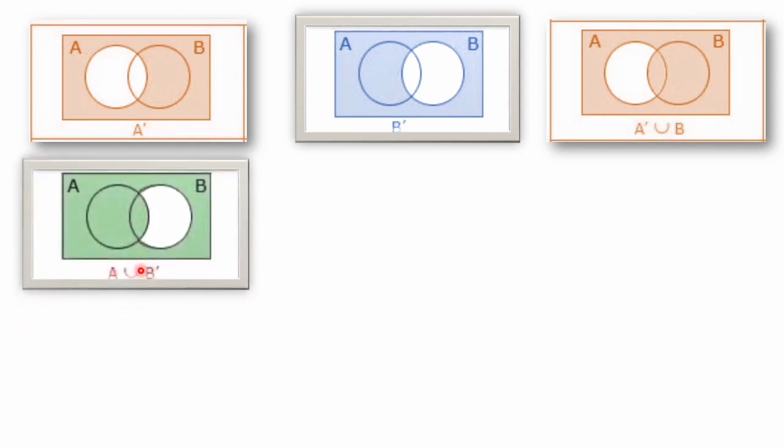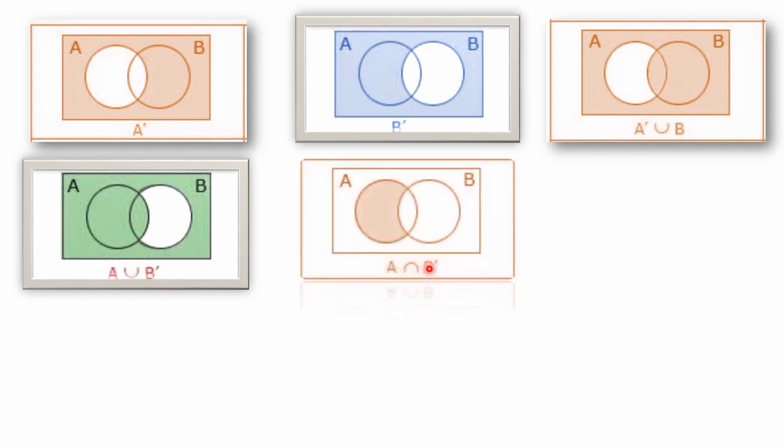Next is A union B dash. The A circle fully we will take, union together with outside of B. B naught means outside of B. So the A circle we have taken and outside of B also we have taken. So only this portion is left. This is the way of representing A union B naught. Next is A intersection B naught. Intersection, as we know, is common. So it is the common portion which is for both A and outside of B.